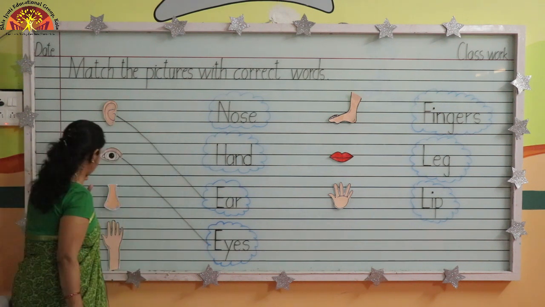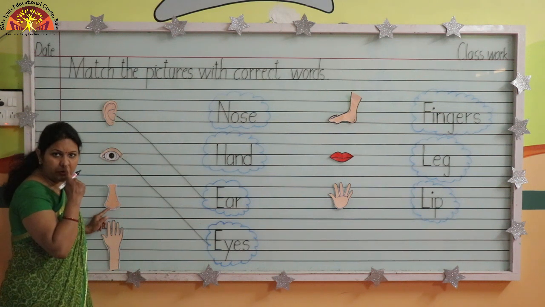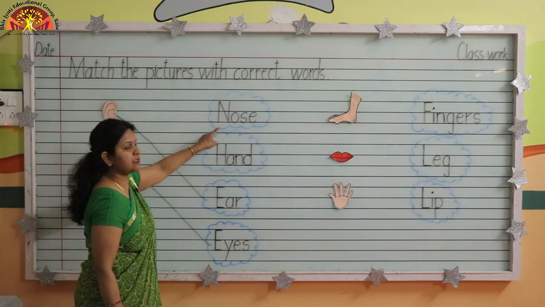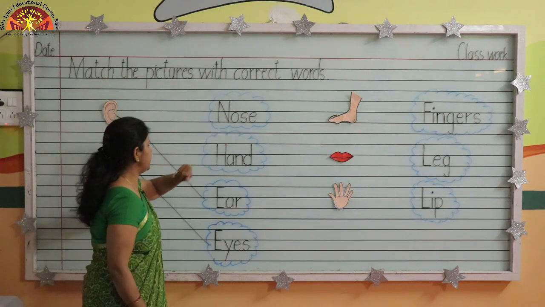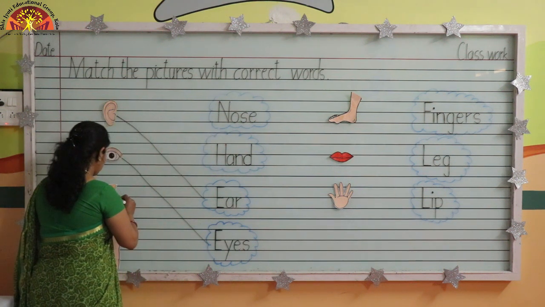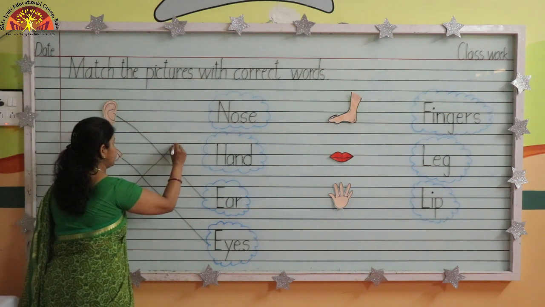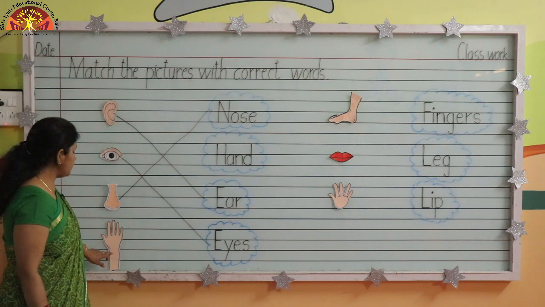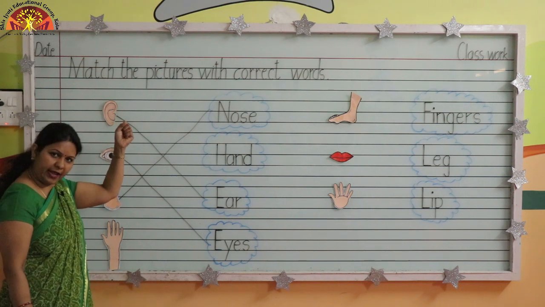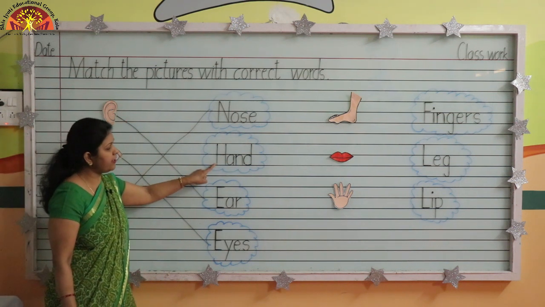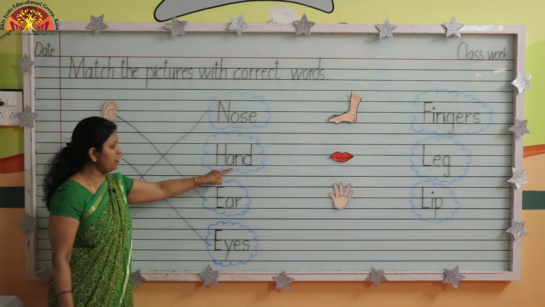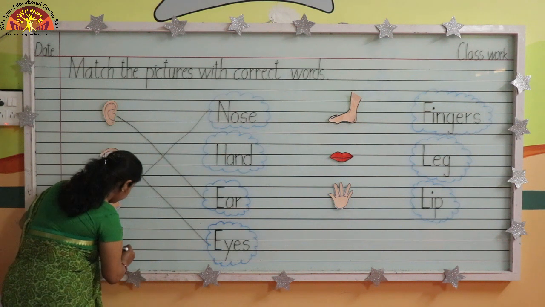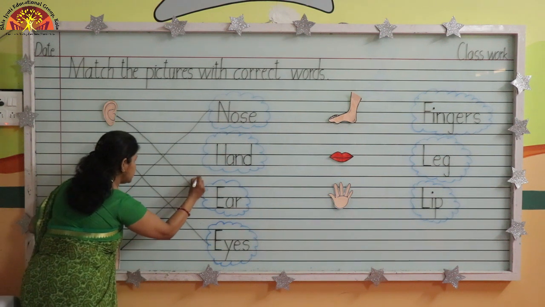Very good. This is nose. So where is the spelling of nose? Yes, this is the spelling of nose. N-O-S-E, nose. Match this picture with the correct spelling. Now this is the picture of hand. Where is the spelling of hand? Right, this is the spelling of hand. H-A-N-D, hand. So match it like this.